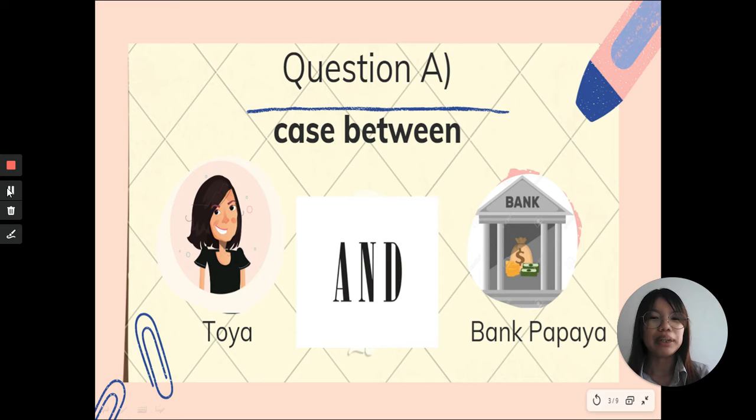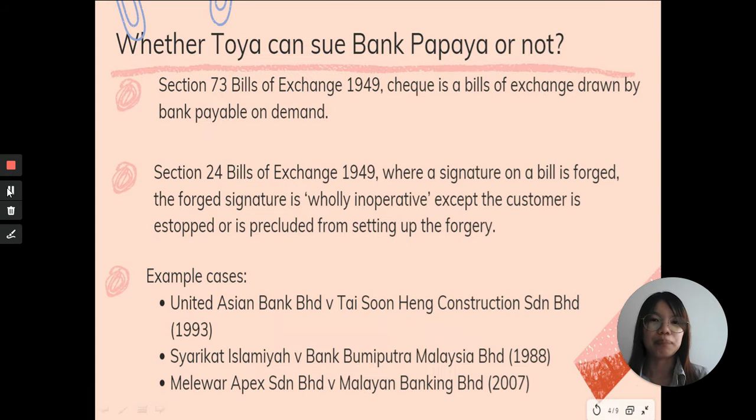For the case between Toya and Ben Papaya, the issue is whether Toya can sue Ben Papaya or not. We refer to Section 73, Bills of Exchange Act 1949. A cheque is a bill of exchange drawn on a bank, payable on demand. We also refer to Section 24, where a signature on a bill is false, the false signature is fully inoperative, except where the customer is estopped.